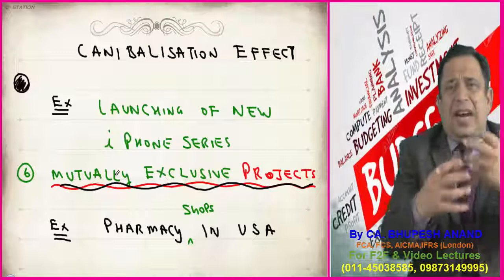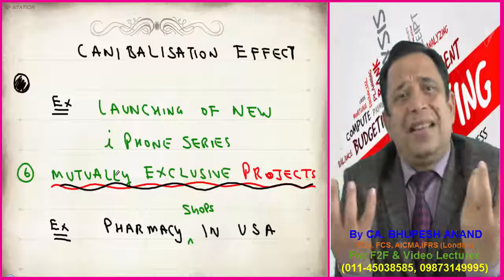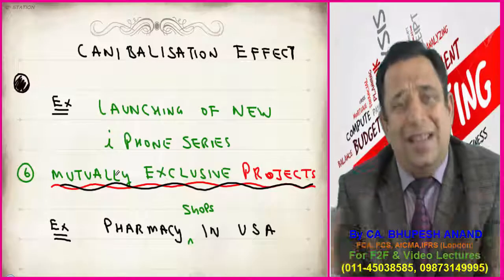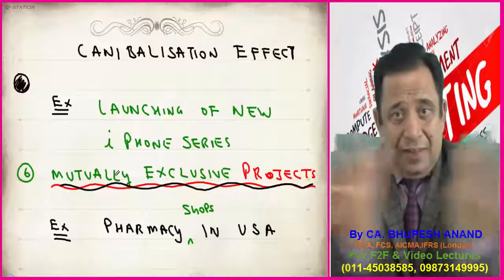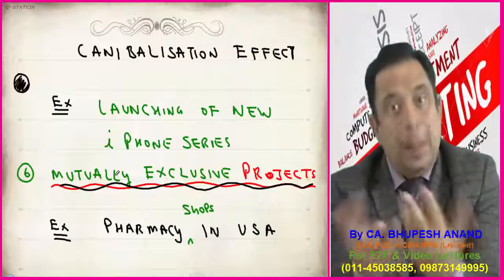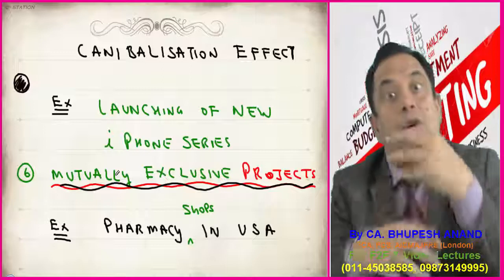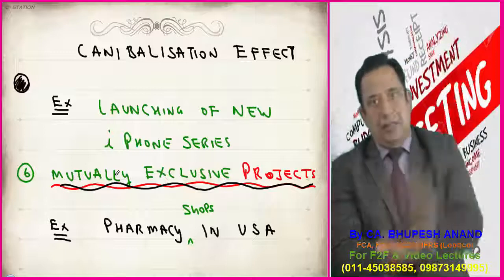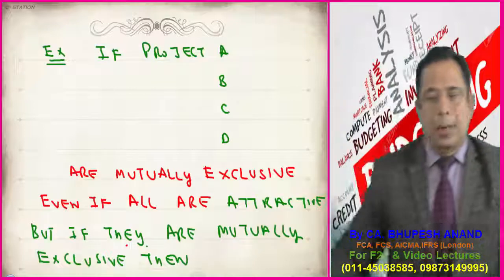But after some movement came, they now have a choice that either they can sell the medicines or they can sell tobacco or cigarettes, because both are mutually exclusive projects. I am just giving the example of a case study of medical shops in the USA. So either you can sell this or you can sell that. These projects are mutually exclusive projects.